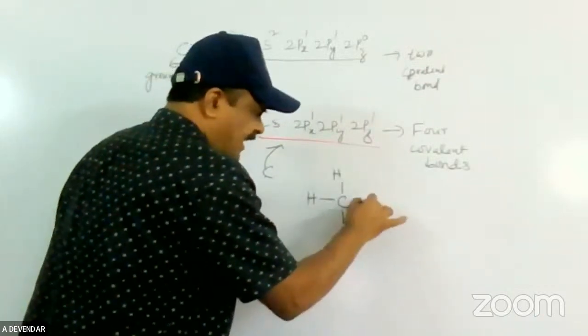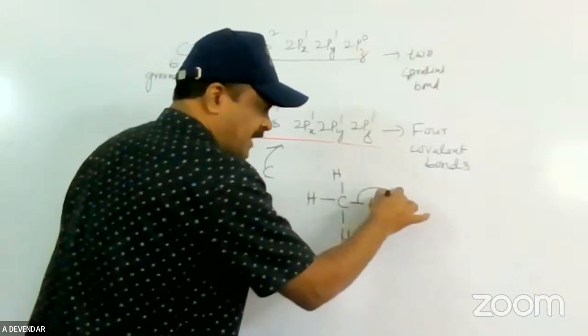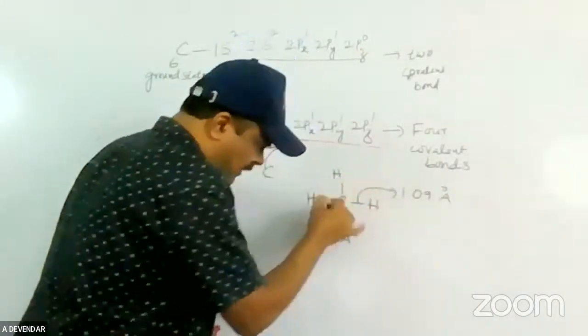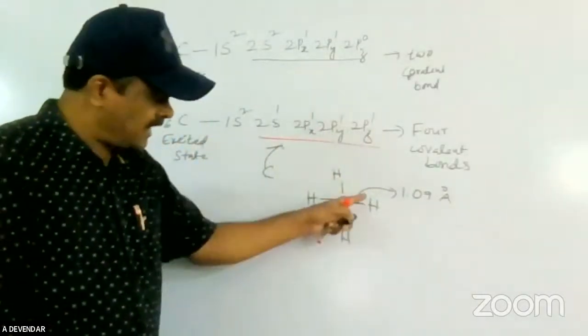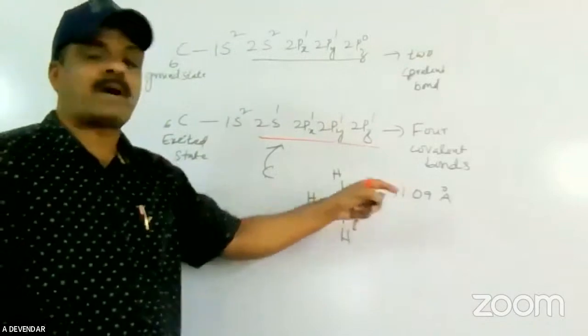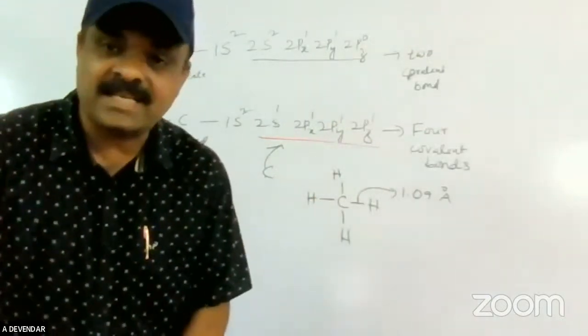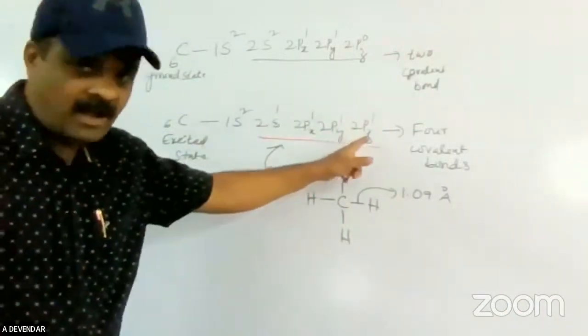But in the methane molecule, carbon forms all equivalent bonds. All bonds are equivalent, and the carbon-hydrogen bond length is 1.09 angstrom only. Any carbon-hydrogen bond length is 1.09 angstrom. How is it possible? The question is why? Because carbon has four half-filled orbitals.